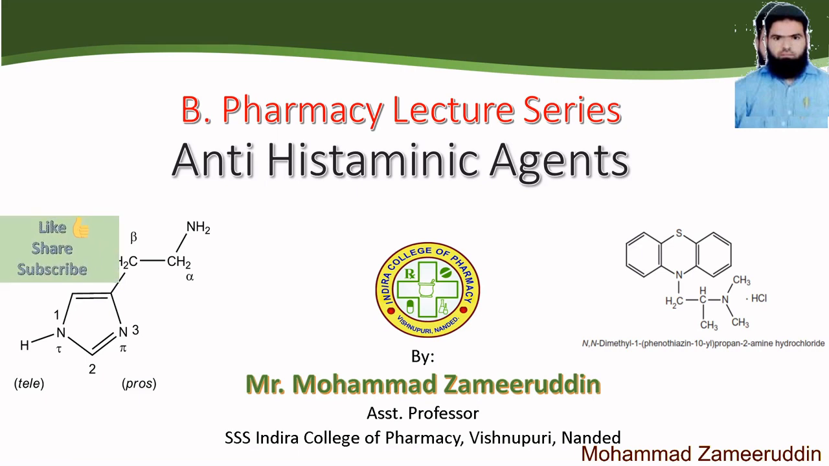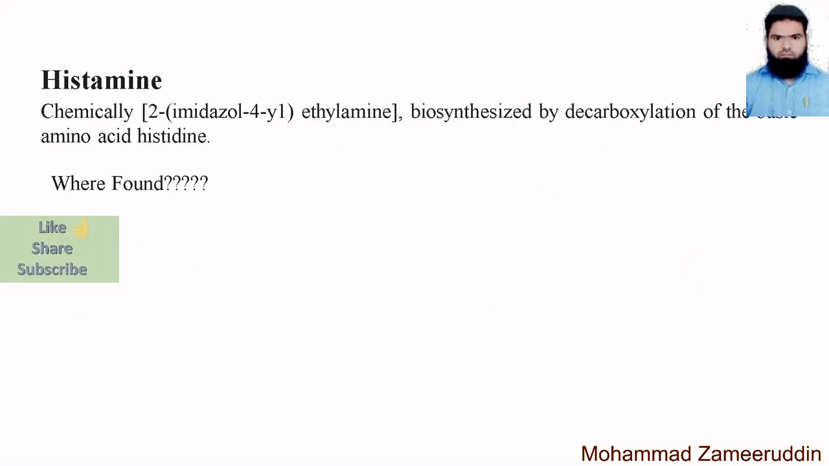Okay. Now we will start the chapter histamine or antihistaminic agent. So I divided this chapter into two units. The first one is histamine and the second is antihistaminic agents. So dear students, first we will see what do you mean by histamine. The histamine is a 2-imidazolyl ethylamine compound. So this is the IUPAC name of histamine.